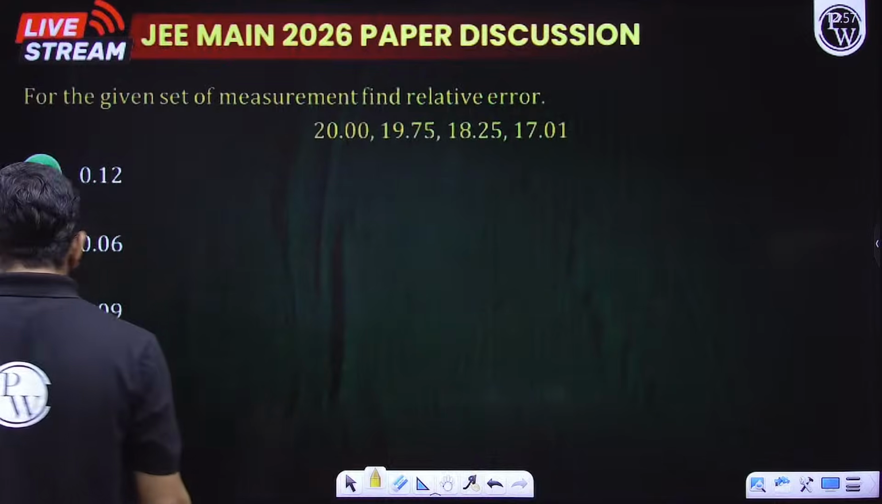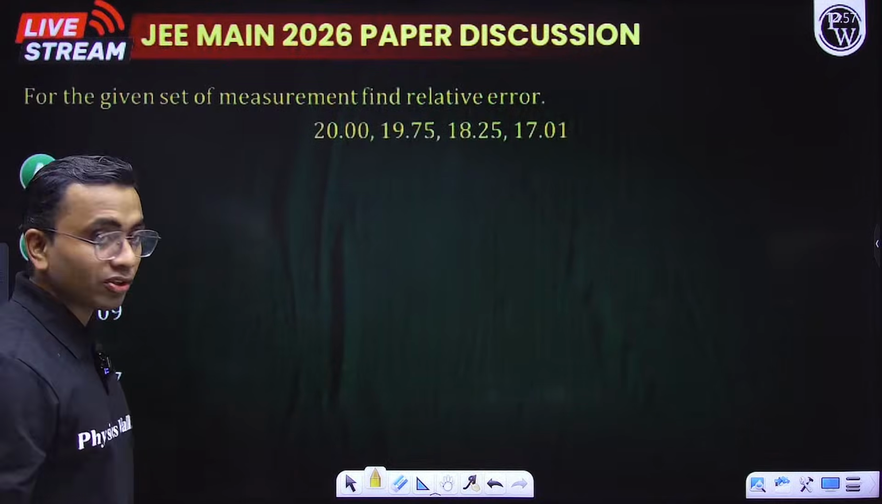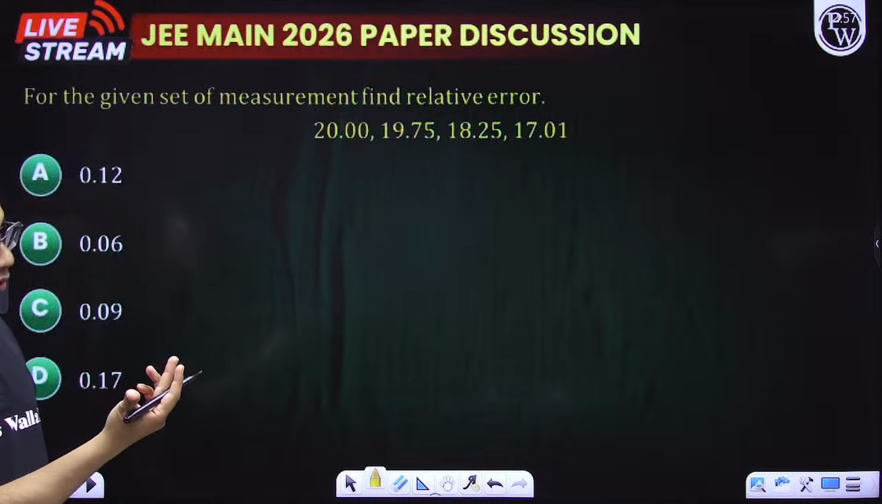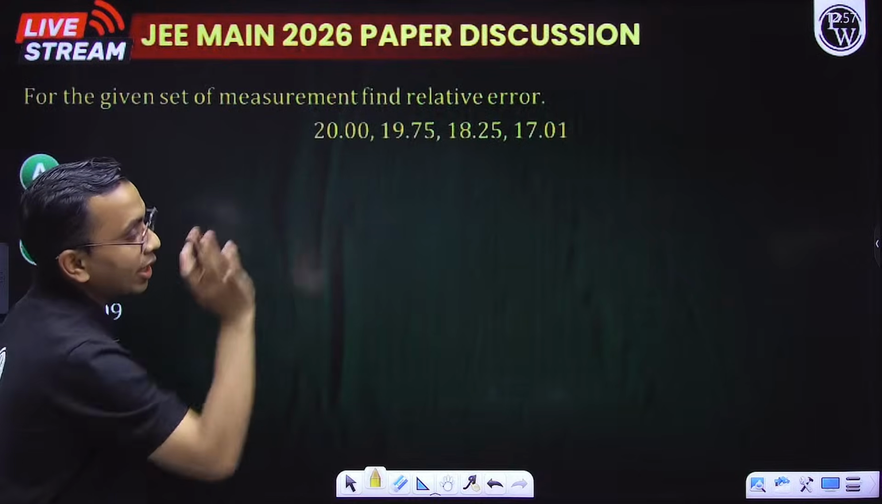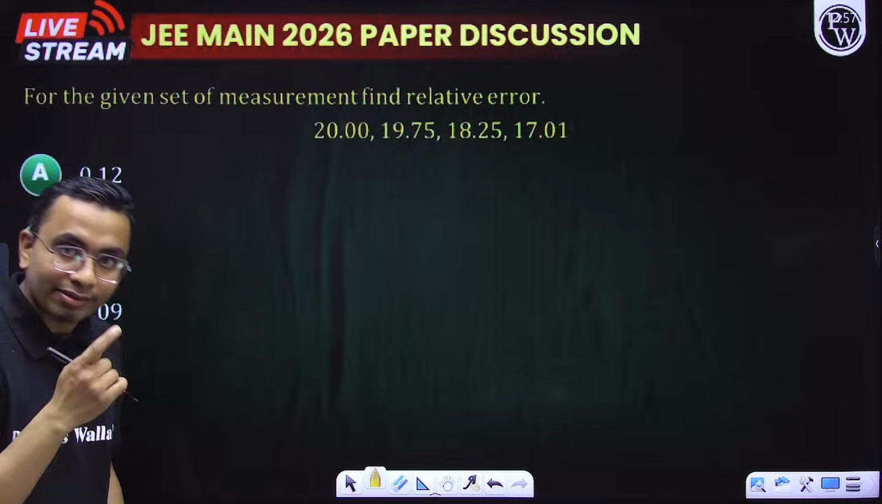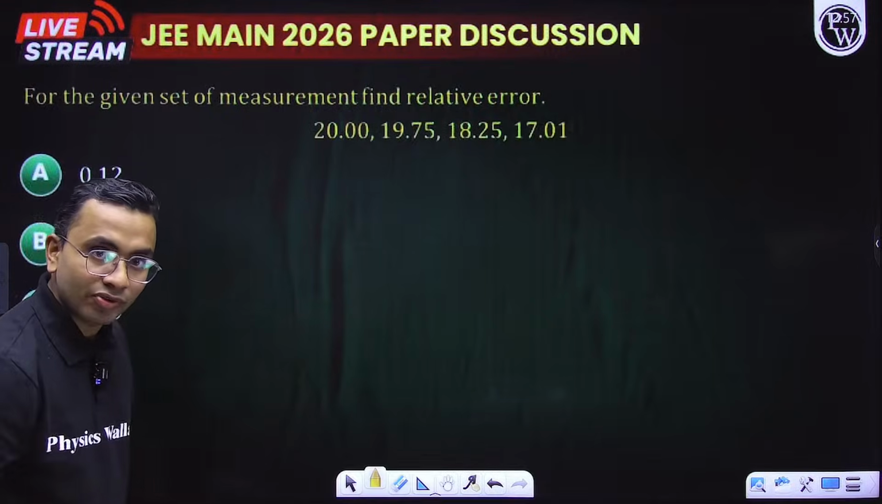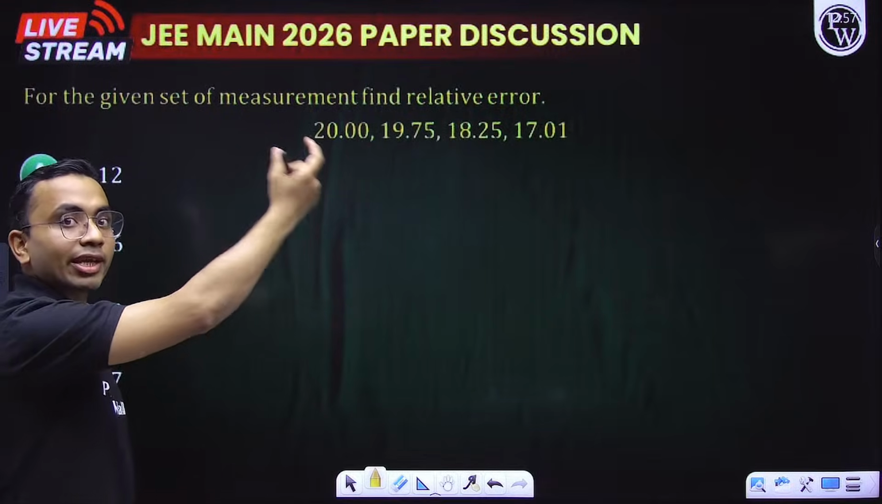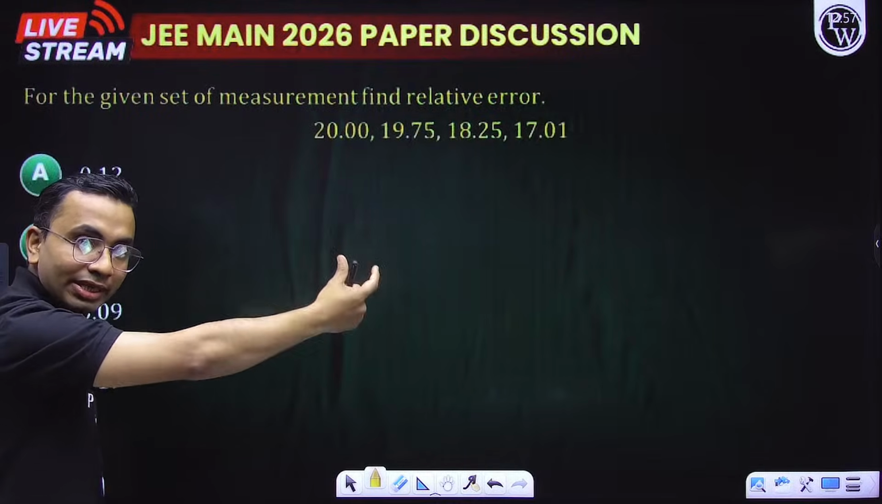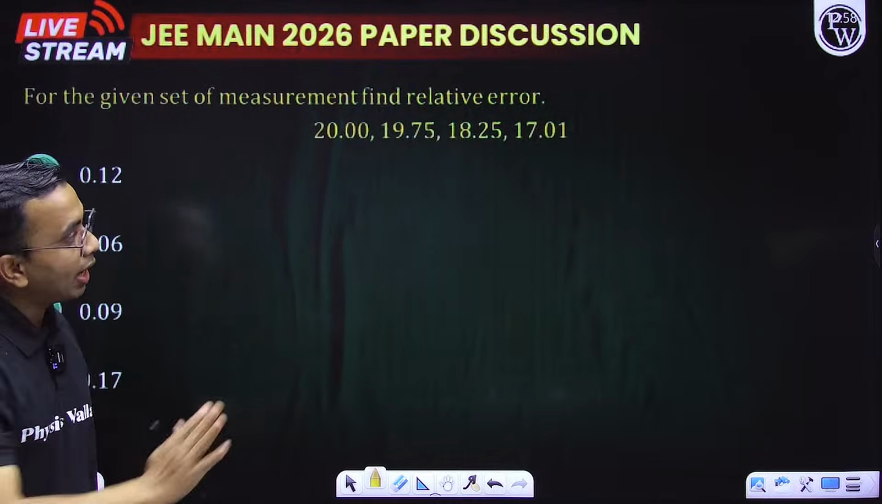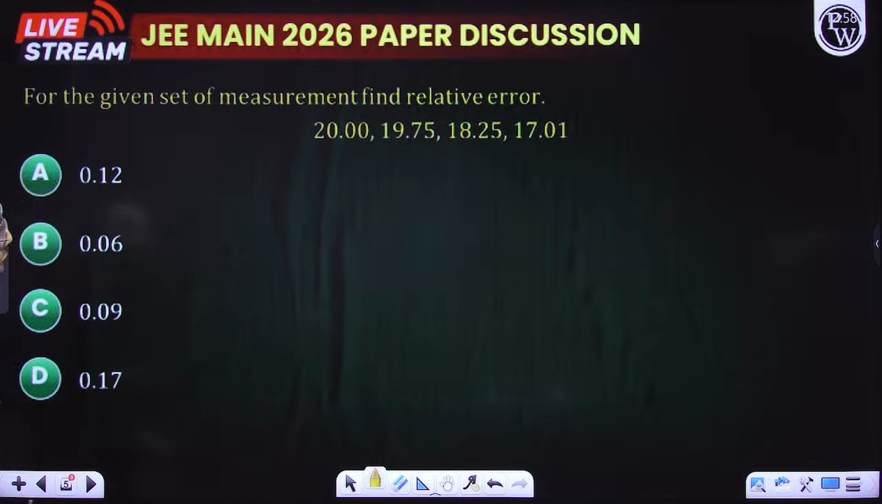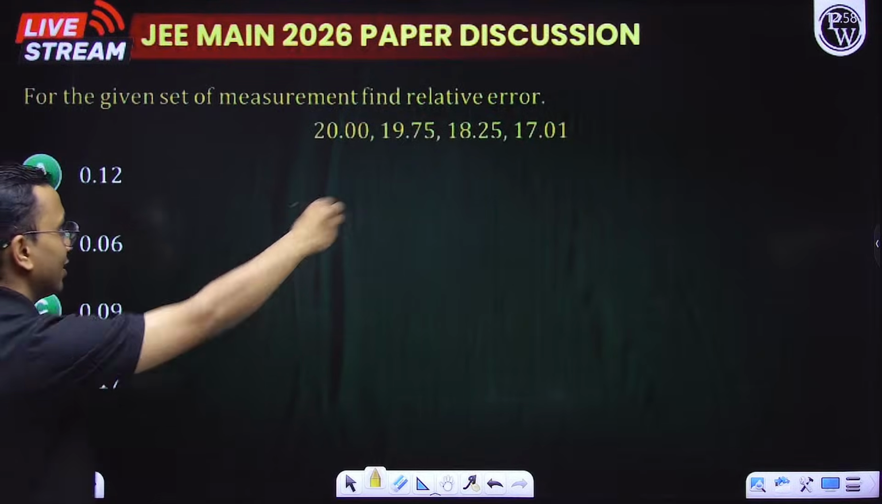Another question: for the given set of measurements, find the relative error. So to find the relative error, we need to do some calculations here. First of all, we will find the true value, the mean of this, and then we will find the individual error in each of the quantities. Then we take the mean of those individual errors, and from there we will take the ratio of the mean error divided by the mean value, and that will become our relative error. Yes, let us do the calculations.